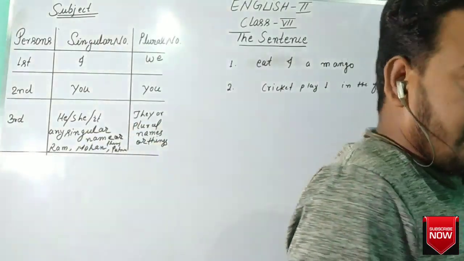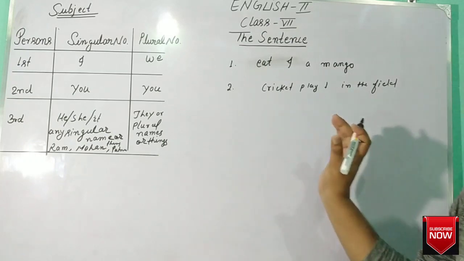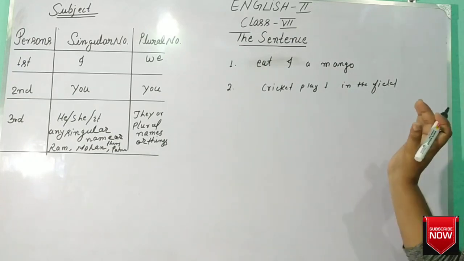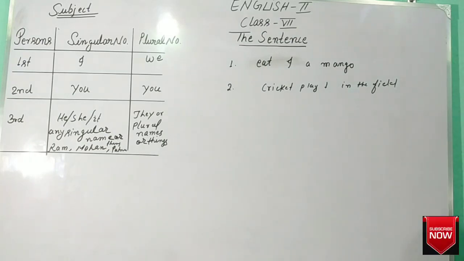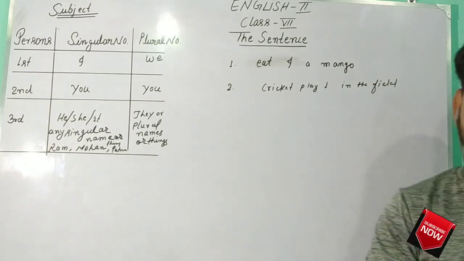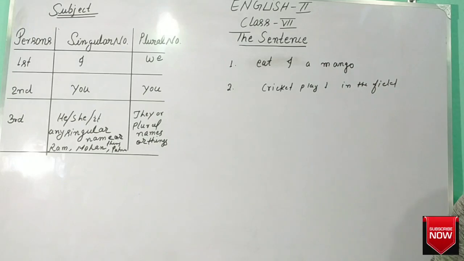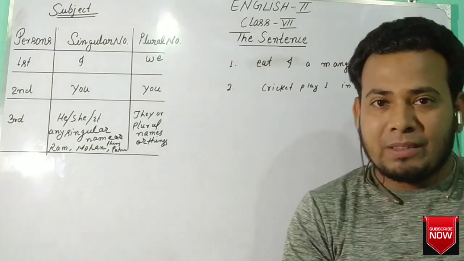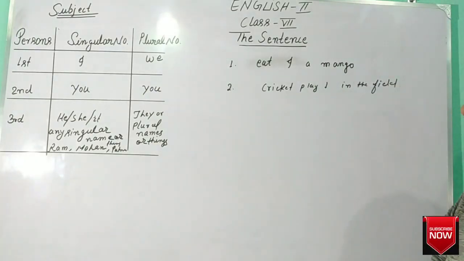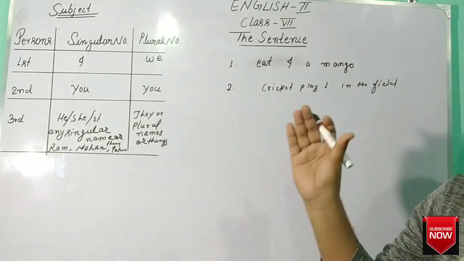As you are looking, there are two examples having a group of words. But now let us start analyzing these two examples about a sentence.